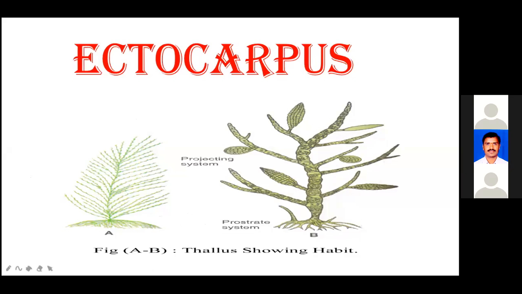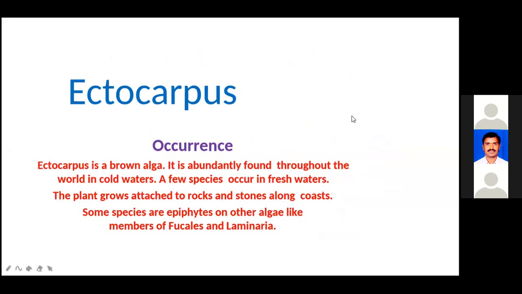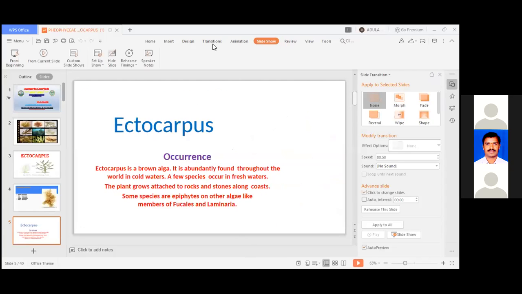Next one. In this one, what is the life cycle? Isomorphic. Isomorphic life cycle is present. In Ectocarpus, what are the sporophytic and gametophytic phases?